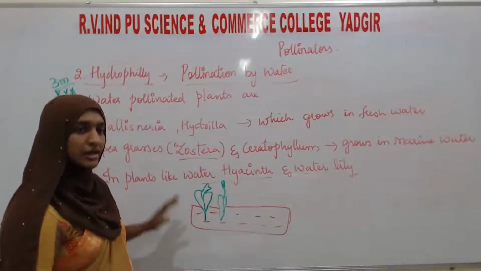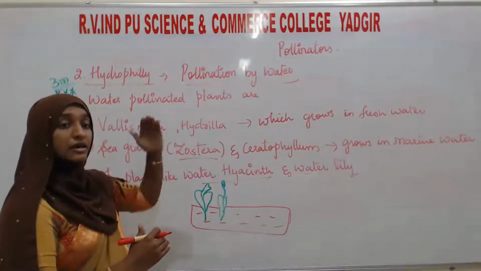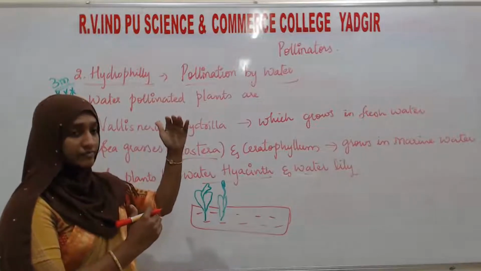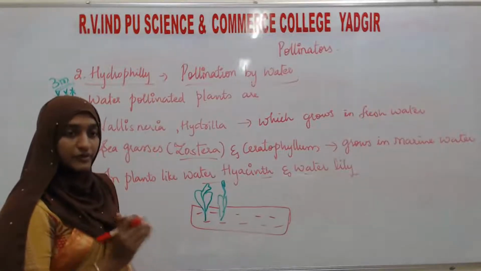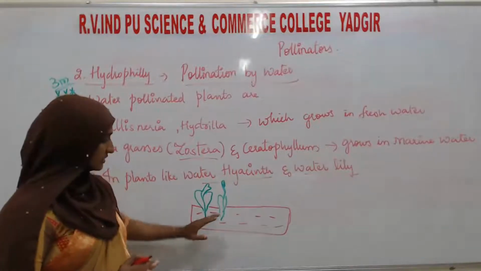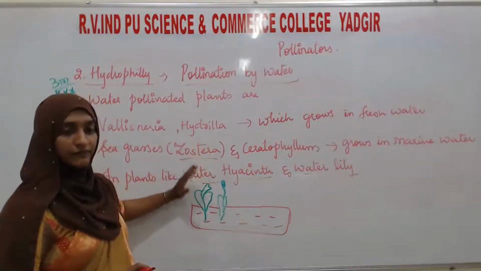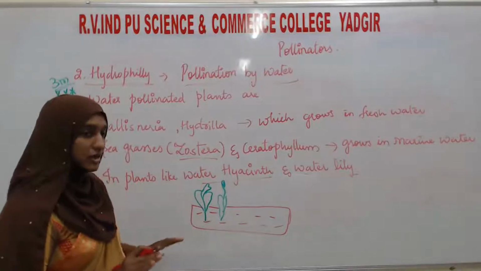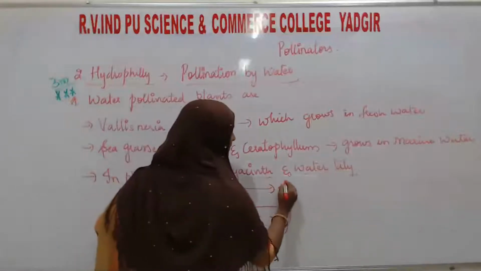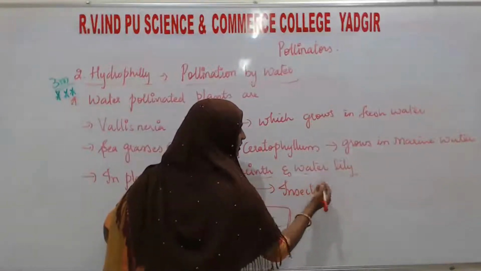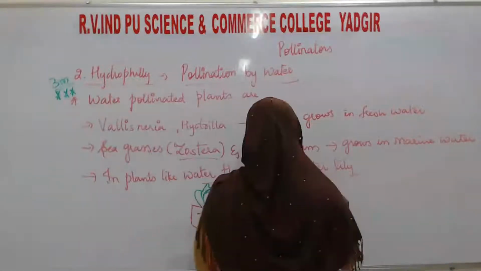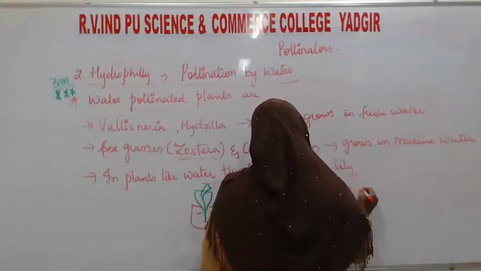Yes, they are aquatic plants, but their reproductive structures, or flowers, are above the water level, so the water cannot pollinate them because they are away from the surface of the water. So here, who is going to pollinate them? That is insects or birds, flies. Okay, insects, birds, or air.